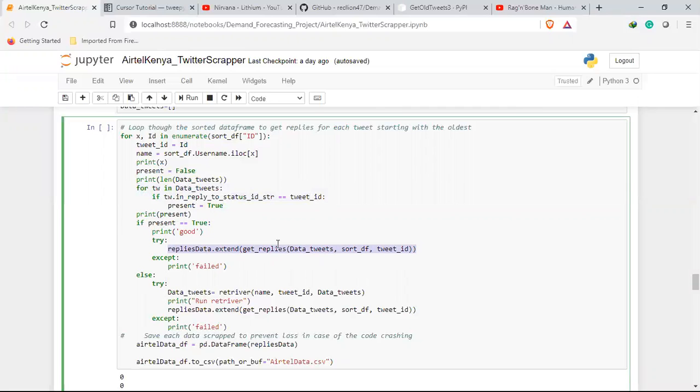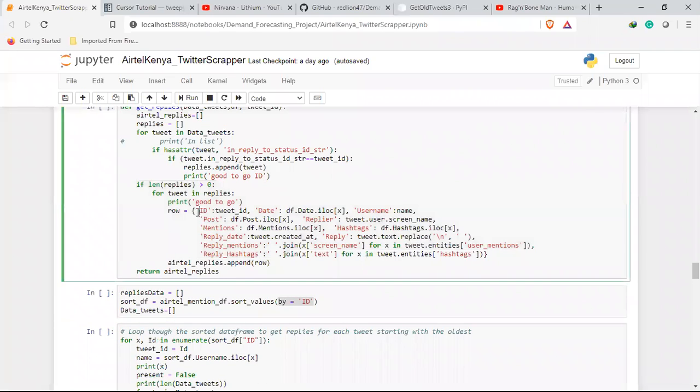In this case, I send my data frame of tweets, the current tweet ID. This is the list of all the tweets I have. So it goes and creates a dictionary of what I want from that reply, and in that reply is where I have the question and the tweet.